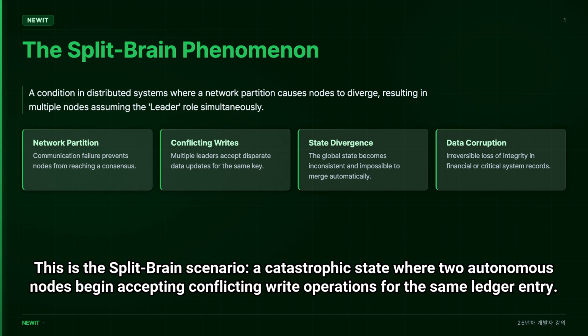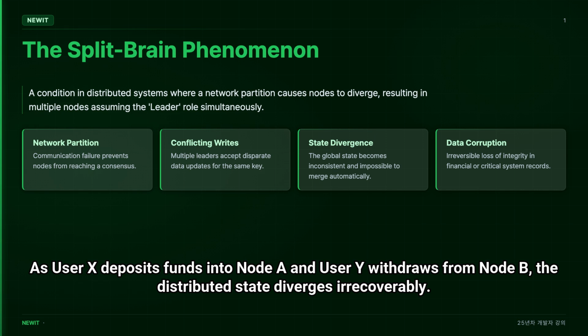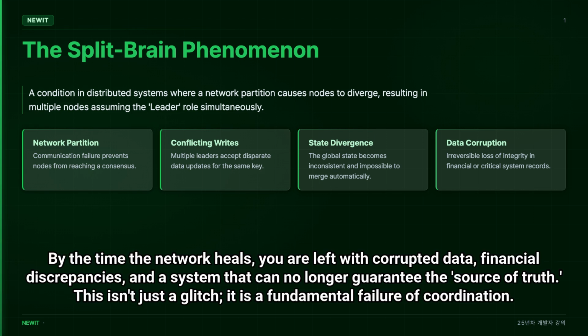This is the split-brain scenario, a catastrophic state where two autonomous nodes begin accepting conflicting write operations for the same ledger entry. As user X deposits funds in Node A and user Y withdraws from Node B, the distributed state diverges irrecoverably. By the time the network heals, you are left with corrupted data, financial discrepancies, and a system that can no longer guarantee the source of truth.